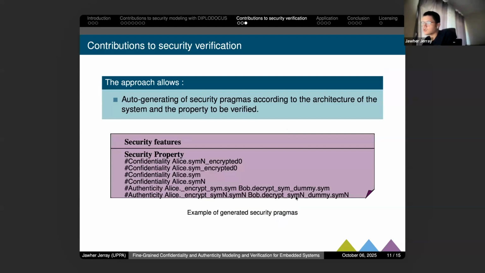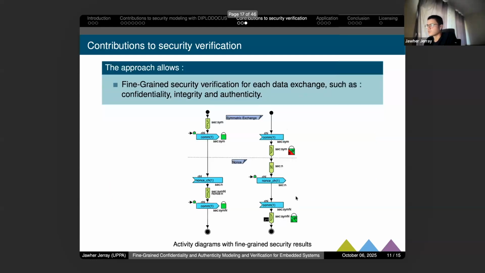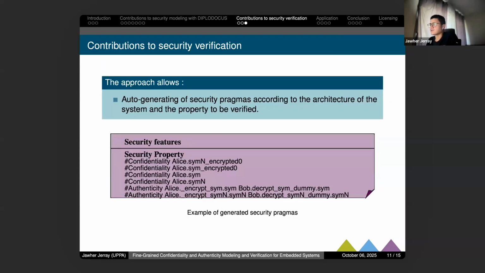Also, in doing this security verification, we do auto-generation of security pragmas, which means we only have to mention the channel whose security we have to verify, and after that all the security pragmas are generated automatically and we verify them one by one to confirm whether each send and receive verifies some security properties.